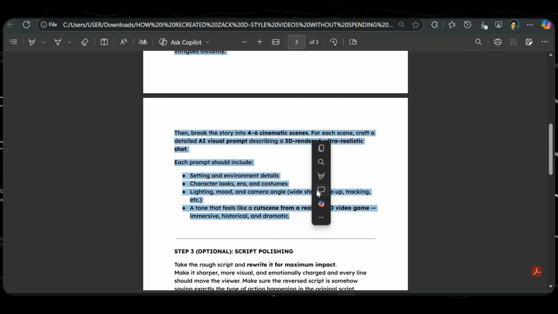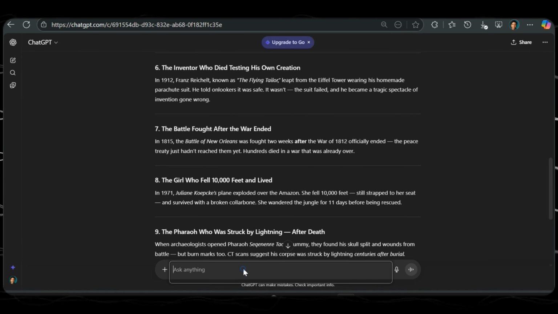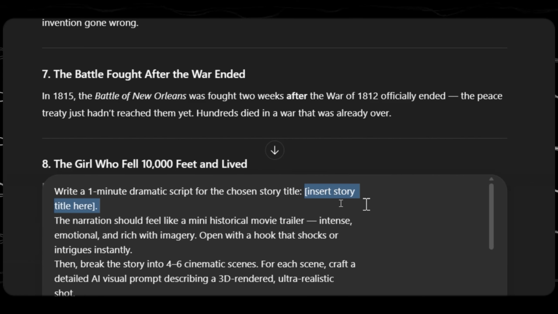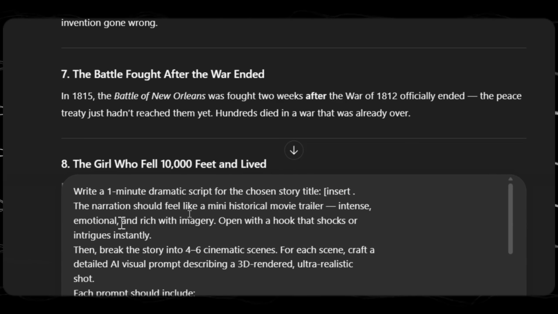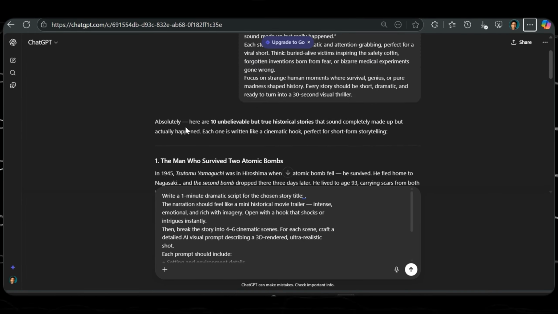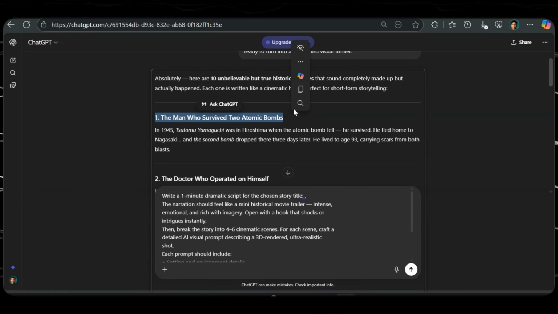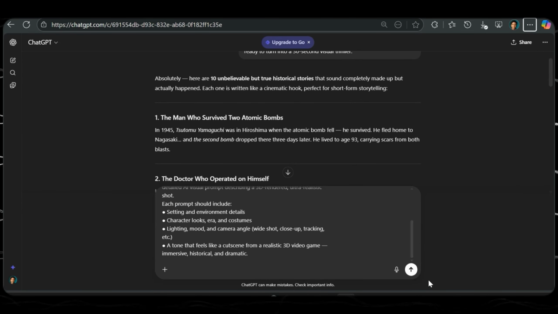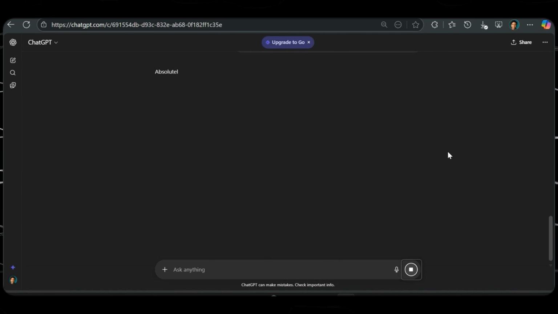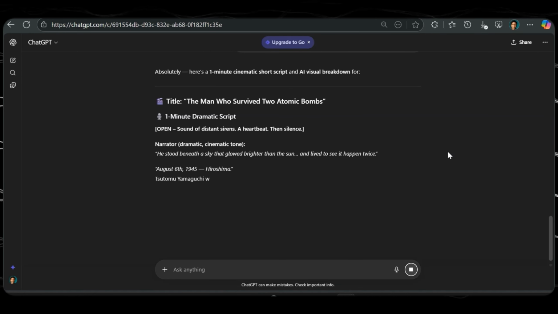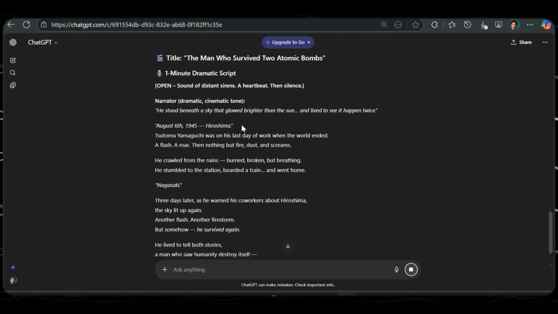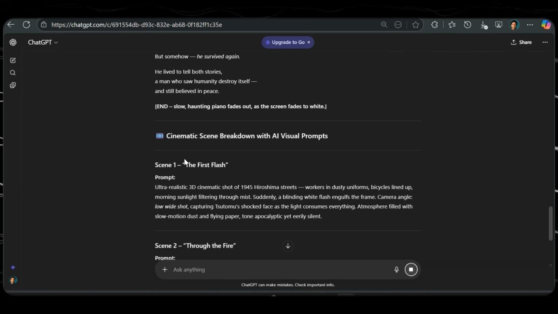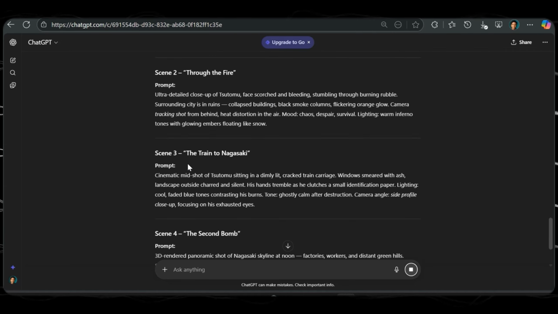Now head on to the second part of the prompt and copy the whole thing. Copy it here, head on to ChatGPT and paste it right here. Now you can see this section says insert story title here. So I'm going to delete that part, and I'll head on to the stories that ChatGPT generated in the first prompt. Copy one of these stories and paste it here. I'm going to click enter, and it's going to give me a viral script for the same story that we selected, and it's also going to give me 3D image prompts that I can use to generate images for the video. Okay, so we have scene 1, scene 2, scene 3, scene 4.